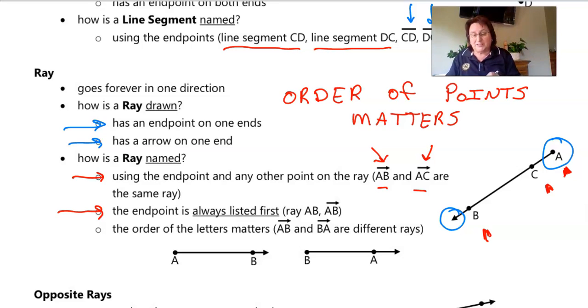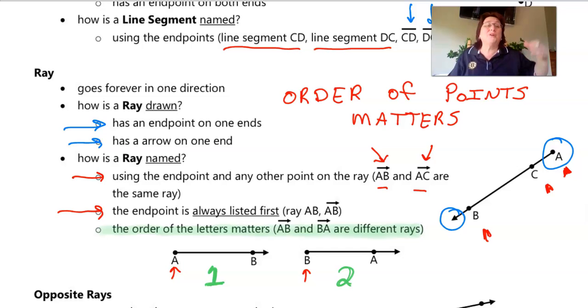So again, and I'm going to stress this again, the order of the letters matters. So if I go down and look underneath here, I'm going to call this ray number 1 and this ray number 2 right here. Those are two totally different rays, because ray 1 starts at point A, but ray 2 starts at point B. So they're completely different rays. They're going different directions. So make sure that you use the endpoint first and then any other point that the ray goes through.